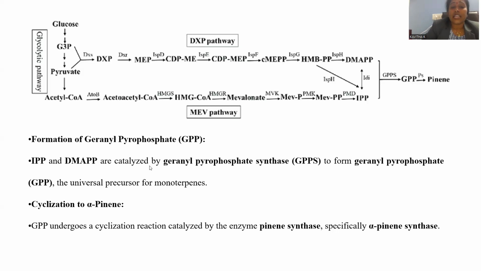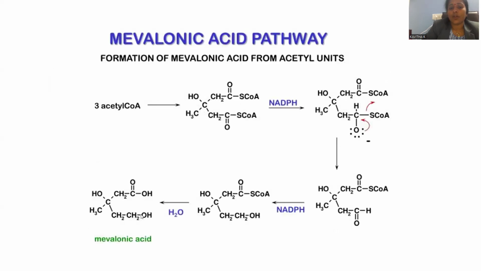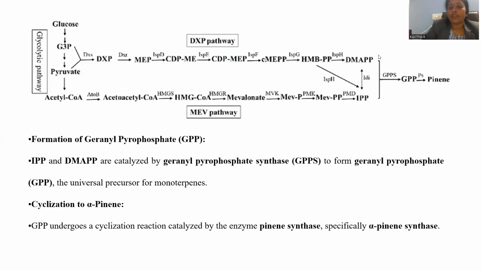Right. So IPP and DMAPP both are combined by geranyl pyrophosphate synthase. Geranyl pyrophosphate synthase is the enzyme which is used to cyclize an open chain molecule. Till here it will be an open chain molecule, right? Now it condenses, combining by the removal of water, so that the cyclization process is carried out in order to get geranyl pyrophosphate.